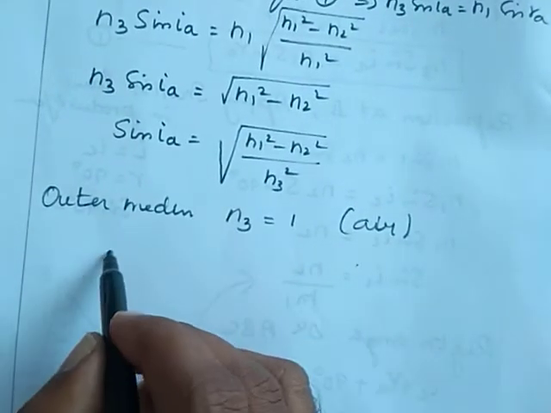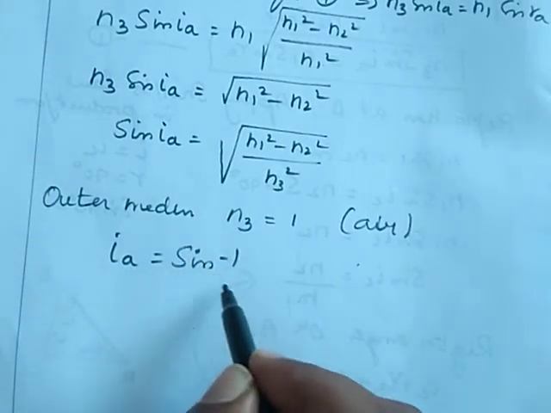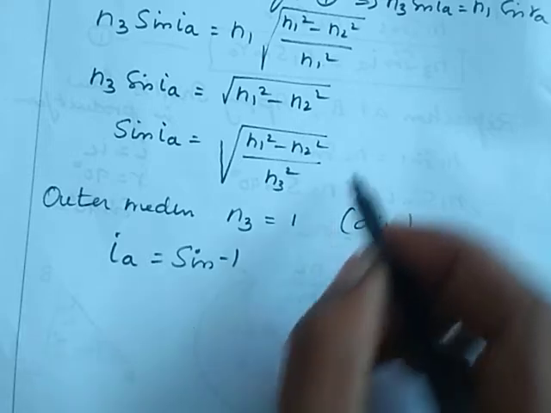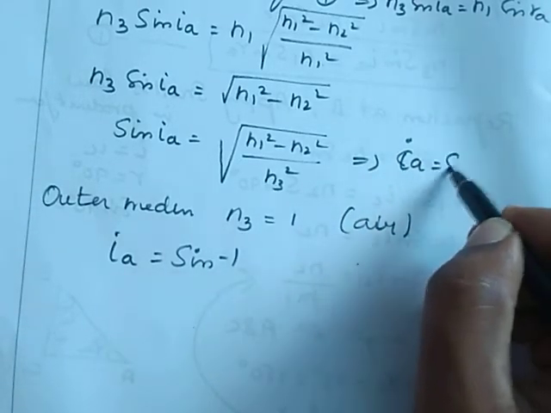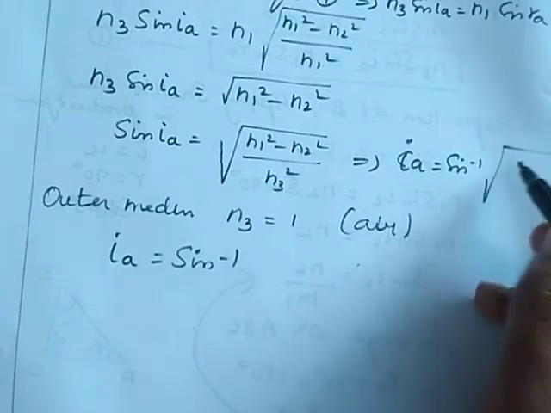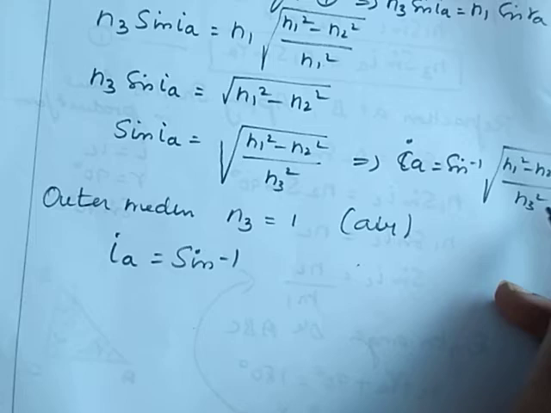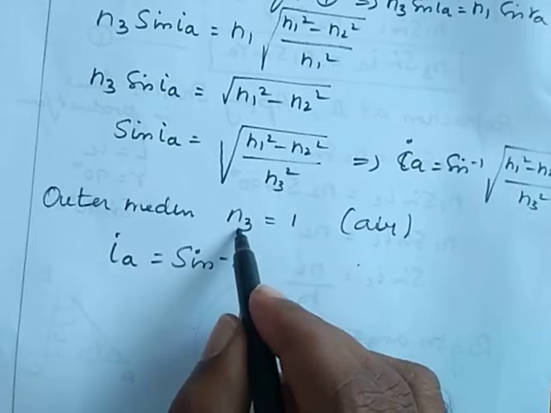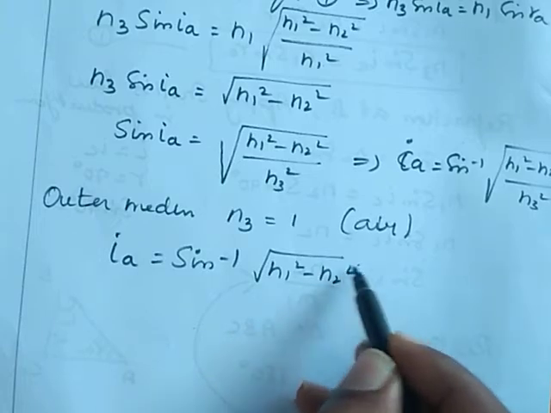So we can write IA is equal to sine inverse of root of n1 square minus n2 square by n3 whole square. Here n3 becomes 1, so it becomes sine inverse of root of n1 square minus n2 square.